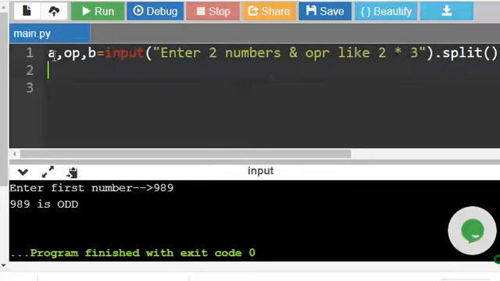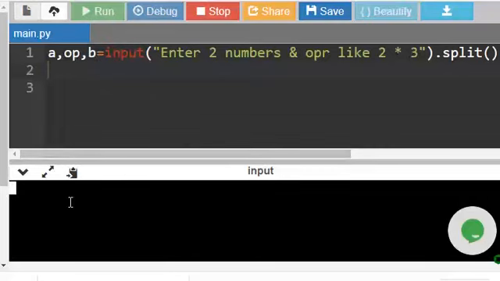Here in a single statement I am taking a, operator and b. I am using a split, which means whatever we give, it will split into three fields. It is based on the space character, so we have to separate it by space.